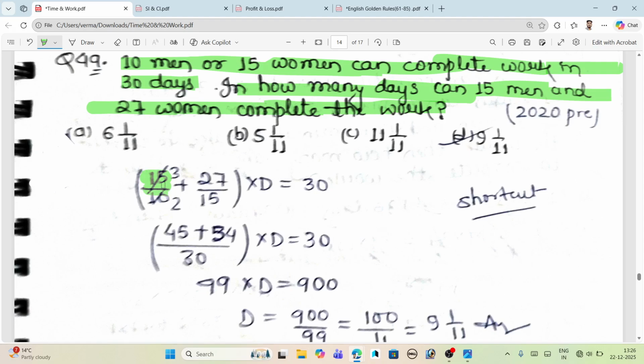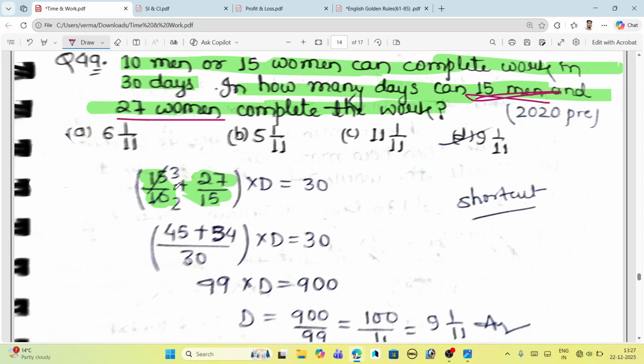In how many days can 15 men and 27 women complete the work? In the question, what is written here: 15 men and 27 women. These numbers will come in the numerator. But in the question it is given that 10 men or 15 women. These numbers will come in the denominator, that is 10 and 15, but we divide only men by men and women by women. Understand this thing. This is the easiest approach you can also do.